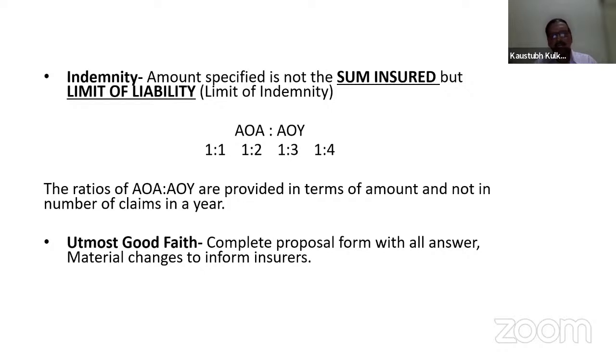But when material changes occur, the insured has to inform the insurers, because if there are any claims afterwards for the liability and the material changes were not disclosed to the insurance company, then the claims will not be payable. That means though the liability will come to the insured, the insurance company will not be a party to it. So material change is a very important factor in liability insurance.